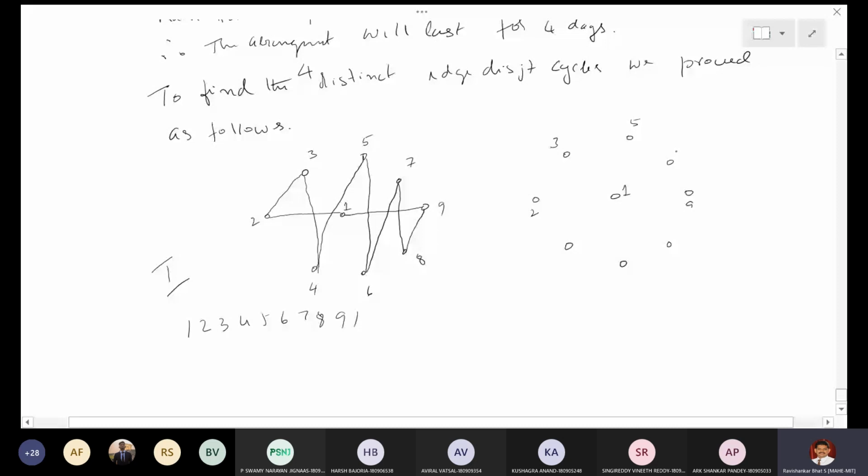This is 4, 6, 8, and this is 9. So the order is same. But now I will join in a different order.